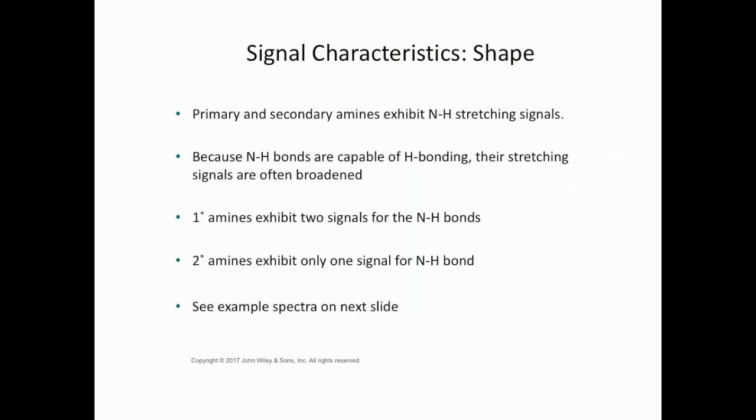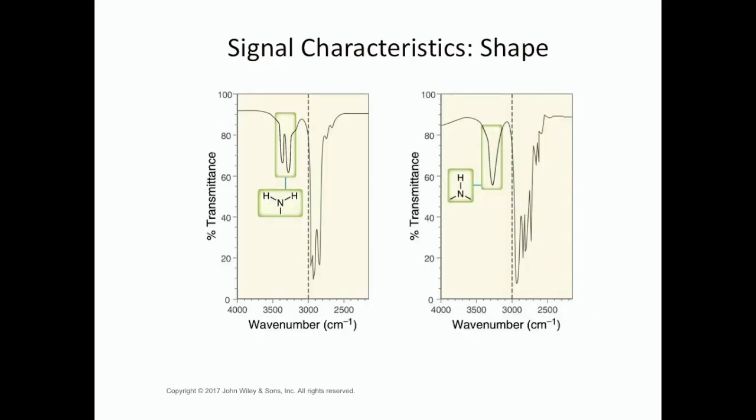Primary and secondary amines exhibit NH stretching signals. A primary amine is a nitrogen bonded to two hydrogens and then an R group. A secondary amine has a nitrogen bonded to two R groups and has one hydrogen attached. So with primary amines, we have these two NH bonds. They exhibit two signals, whereas secondary amines only exhibit one signal. So here we have a primary amine, and notice these two dips. Those are the two signals, versus a secondary amine, we only see one dip.